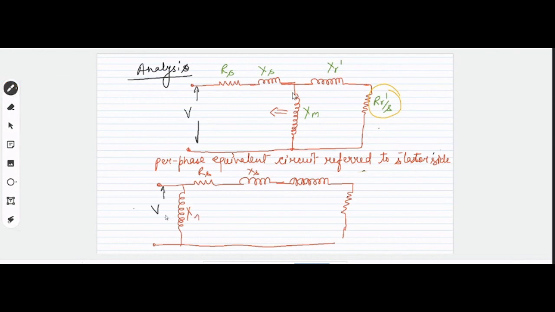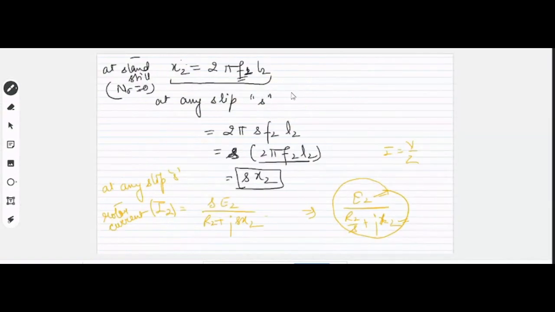V is the applied voltage across here, right? Now the current that flows to the rotor circuit is termed as IR. Let it be rotor current IR. This is XR dash and this is RR dash by S. Now for this circuit, can we calculate the value of IR? How much will be the magnitude of IR?